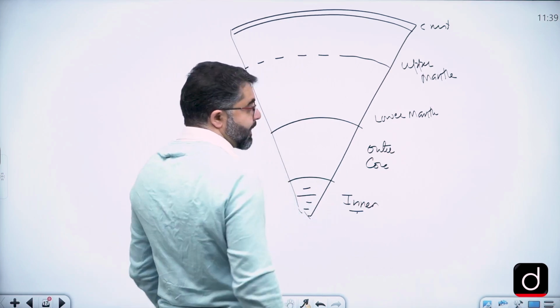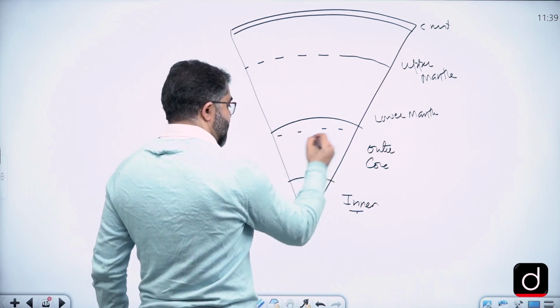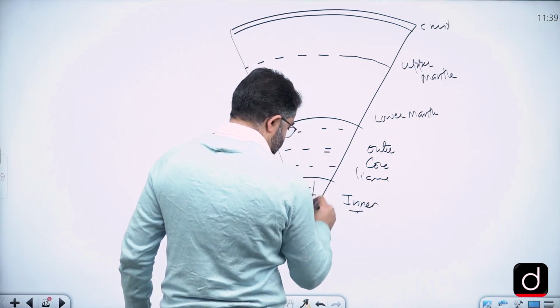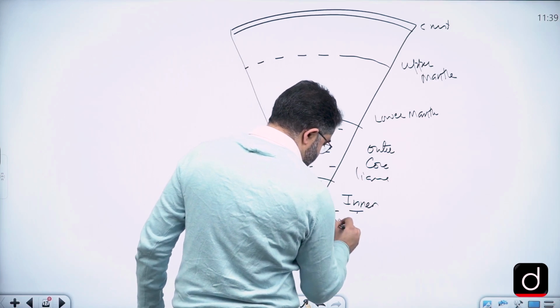The outer core is in the liquid state, the inner core being in the solid state.